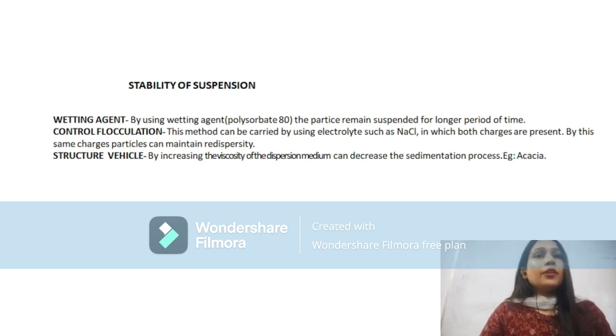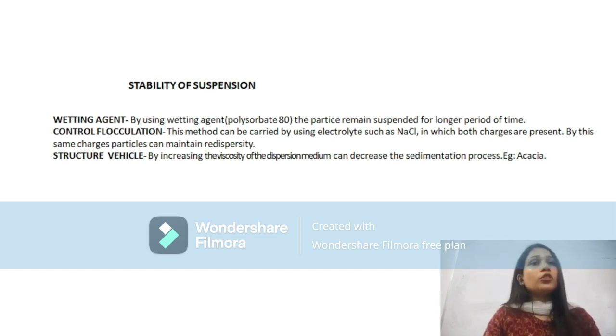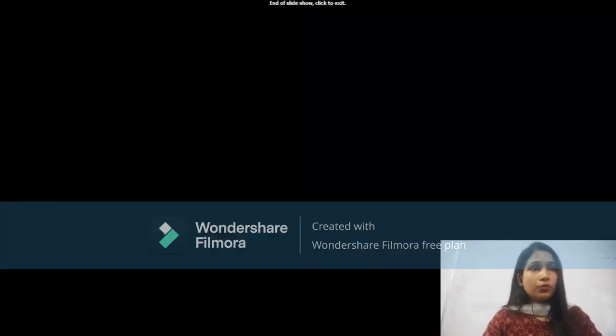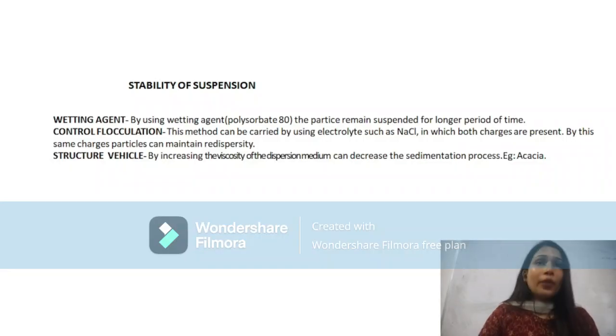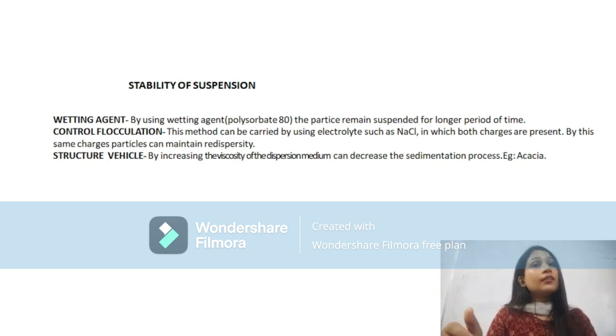So, stability of suspensions. As we know, stability is a major concern for the suspension. How can we maintain it? By using these three factors: a weighting agent, controlled flocculation, and a structured vehicle. First, the weighting agent. If we increase the size of the particles, it increases their weight, so it will lead to sedimentation, and the sedimentation rate will be high.